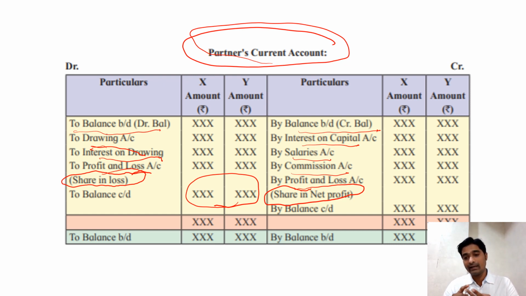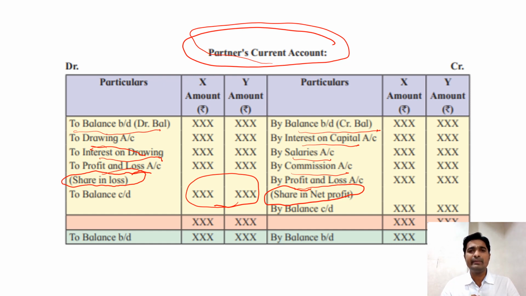As I said, there are two methods of maintaining the capital account. One is the fixed capital method and the second is the fluctuating capital method. Under the fixed capital method, we maintain two accounts. One is the capital account and the second is the current account. So instead of the capital account, all adjustments should be done on the current account.